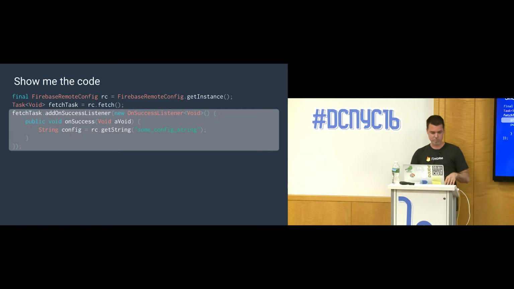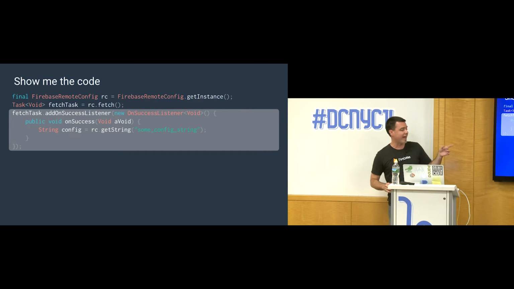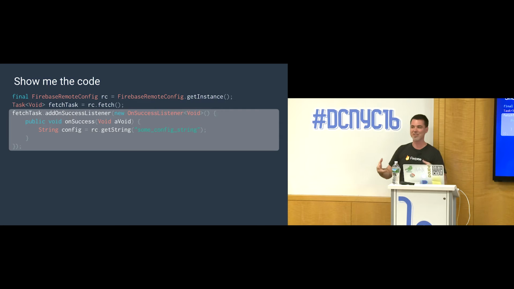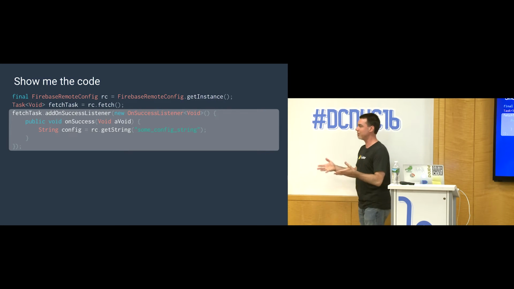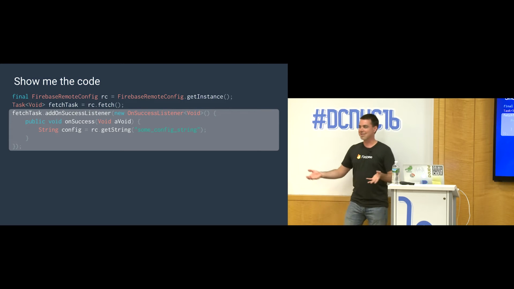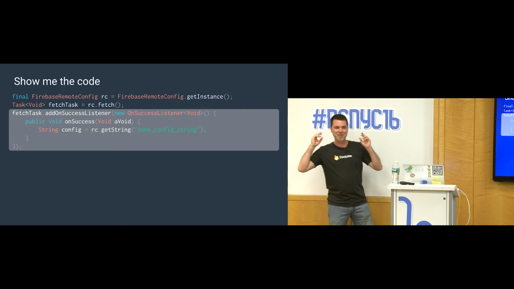Now, I went on too fast. So imagine that we're doing this inside activity onCreate, right? Everyone does initialization things in activity onCreate. Can you think of anything that could go wrong here? Seasoned Android developers, your spider senses might be tingling.